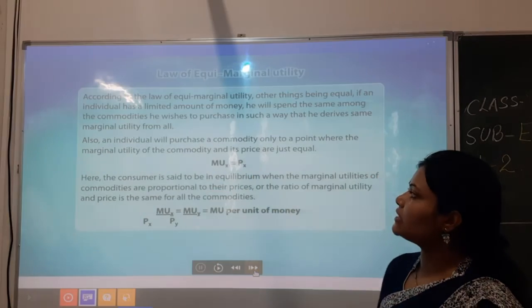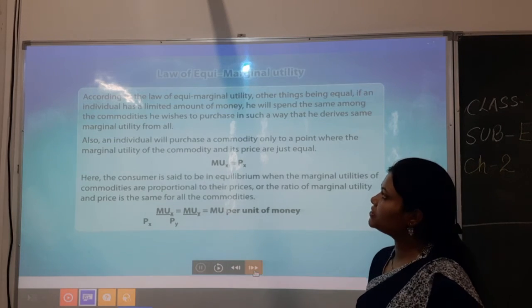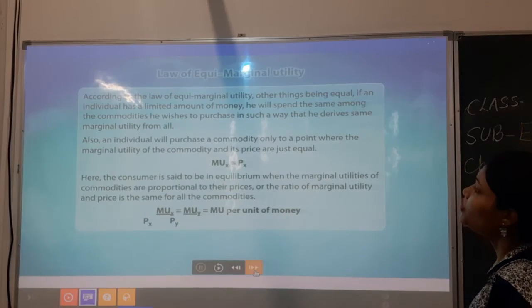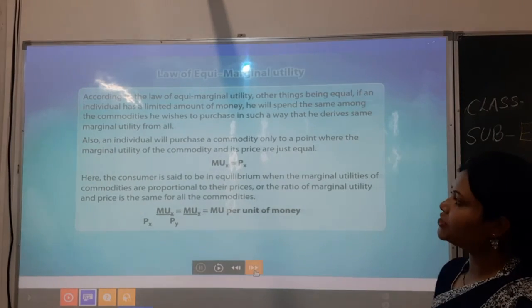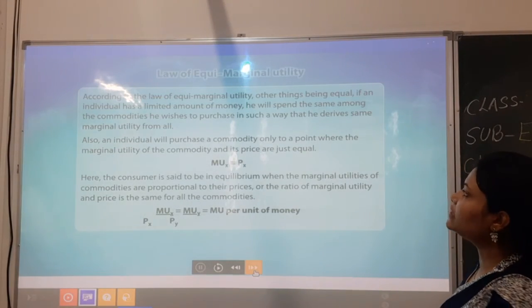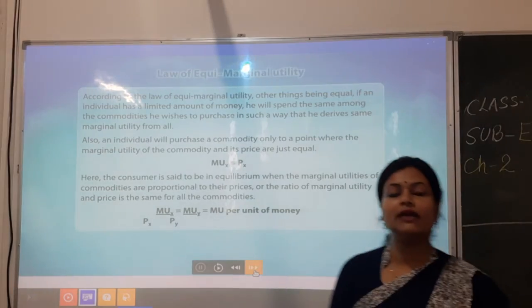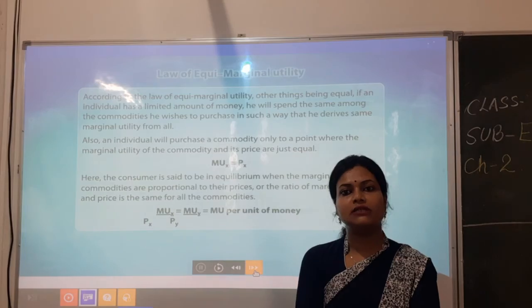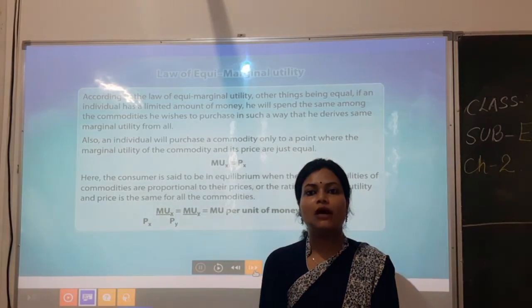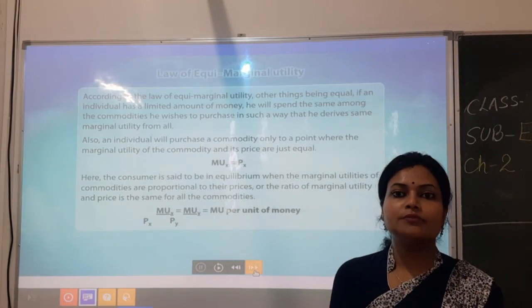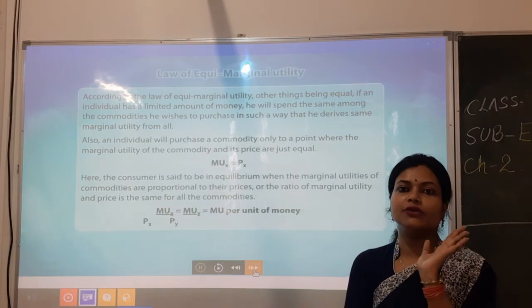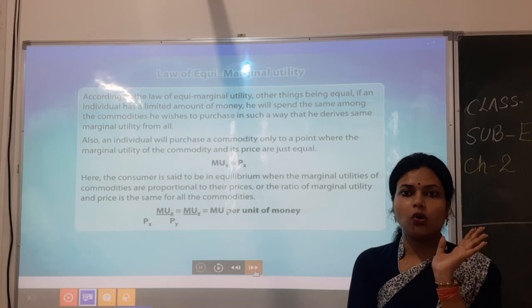The second point it is saying is that an individual will purchase a commodity only to a point where the marginal utility of the commodity and its price are just equal. As we have seen in the schedule, after a certain point the marginal utility becomes zero. That is the level where a person is fully satisfied.